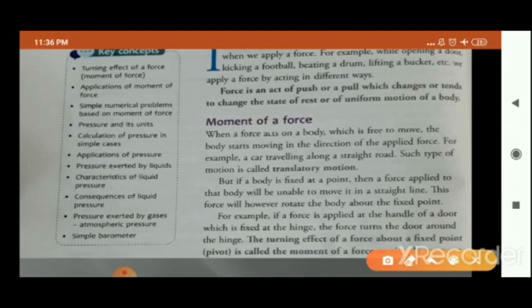Now, children, one very nice example is there for moment of force. Have you seen doors? Yes, of course. Doors are attached from a fixed point, or not? And that fixed point is known as your hinge. And the handles of the doors are present at the last end, at this edge of the door. Yes or no?